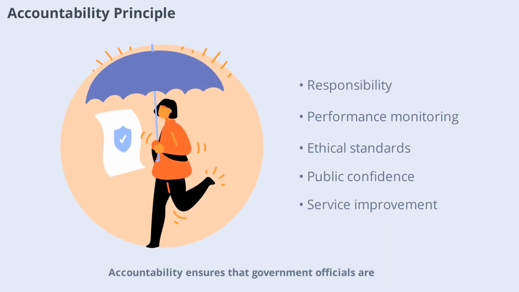Accountability ensures that government officials are answerable for their actions and decisions. It requires clear mechanisms for monitoring performance, evaluating outcomes, and imposing consequences when standards are not met. Accountability is essential for maintaining public confidence and ensuring that government serves its intended purpose. By holding officials responsible, governments can correct mistakes, improve services, and uphold ethical standards. This principle is closely linked to transparency and forms the backbone of good governance.